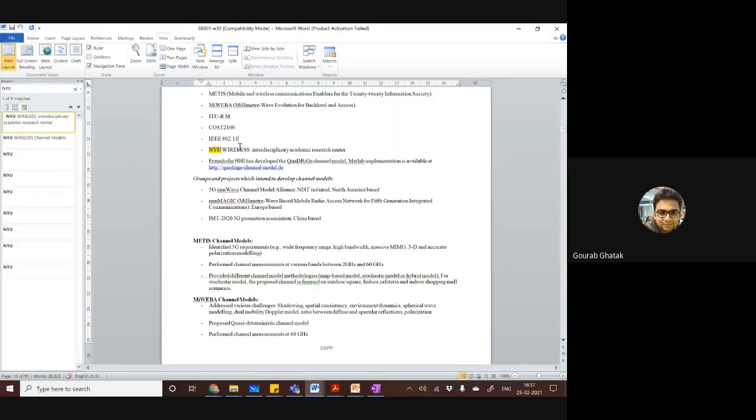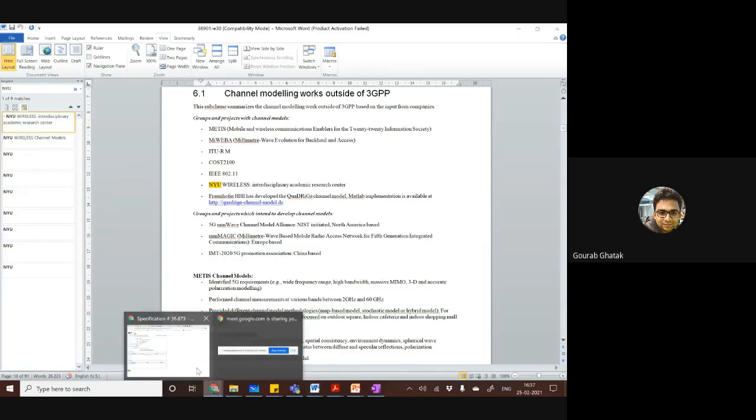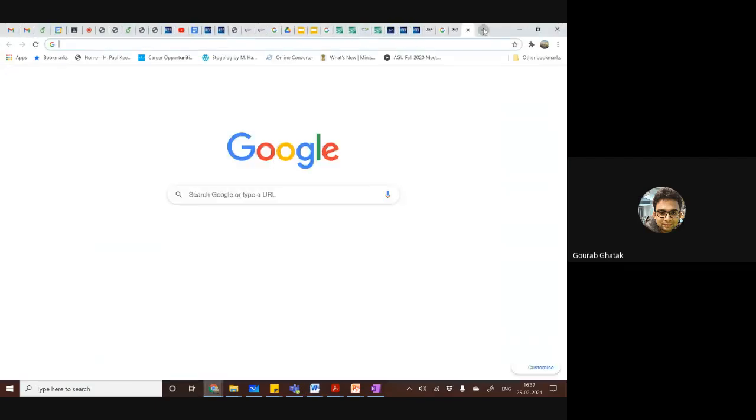So most of the experiments which give rise to these channel models are carried out under the umbrella of various European or US based projects. But 3GPP is by no means country specific. It's a consortium of many companies that are involved. So I don't know if you have looked it up. So 3GPP,